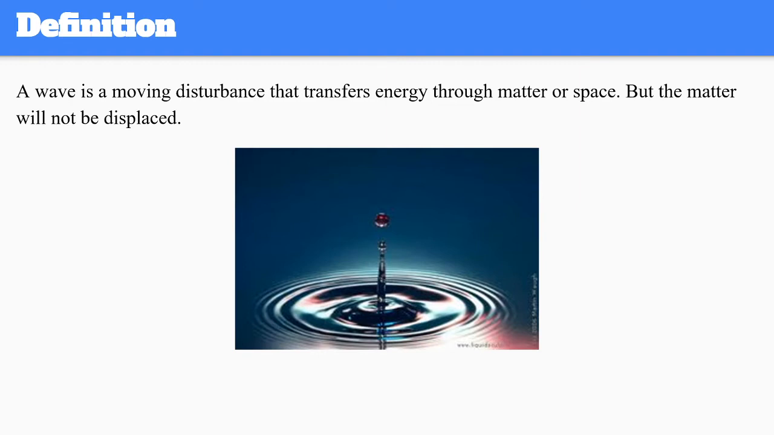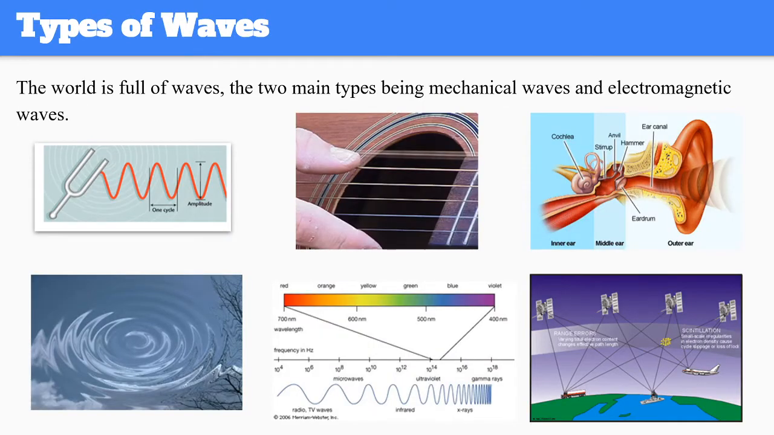What is a wave? It's basically a disturbance that's transferring the energy through the matter, and when it's transferring that energy, it's not displacing the material. And we have two main types of waves. One of them is mechanical, the other is electromagnetic wave.